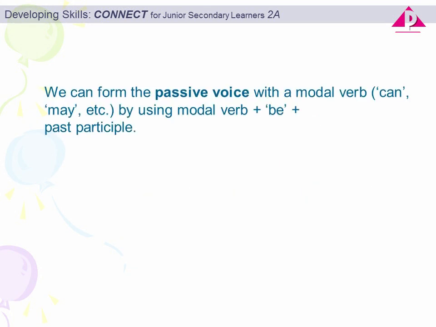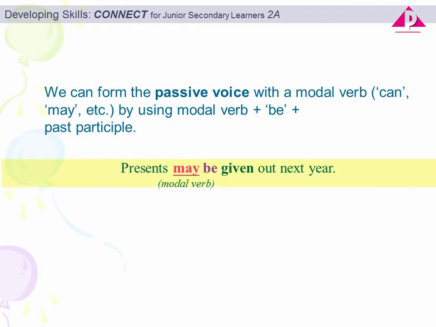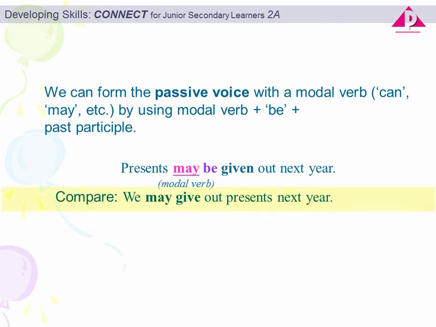Also, we can form the passive voice with a modal verb, can, may, etc., by using a modal verb and be followed by the past participle. Here is an example. Presents may be given out next year. Compare this with the following. We may give out presents next year. In the passive sentence, who may give out presents is not important or unknown. What the speaker wants to emphasize is that someone may give out presents next year.